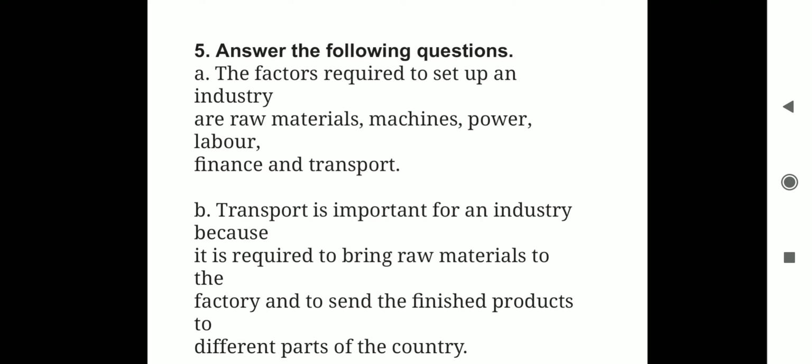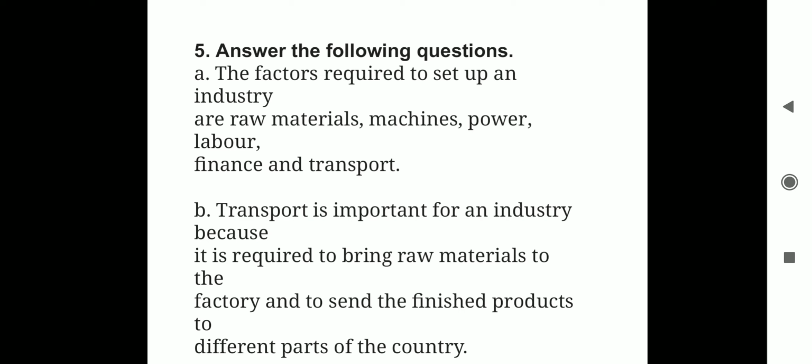We have done all this. If you want, it is given on page number 65 of your textbook, factors needed: raw material, machines, power, labor, finance and transport.